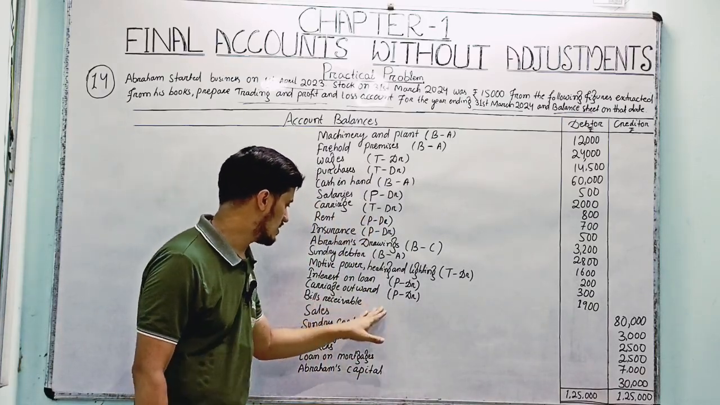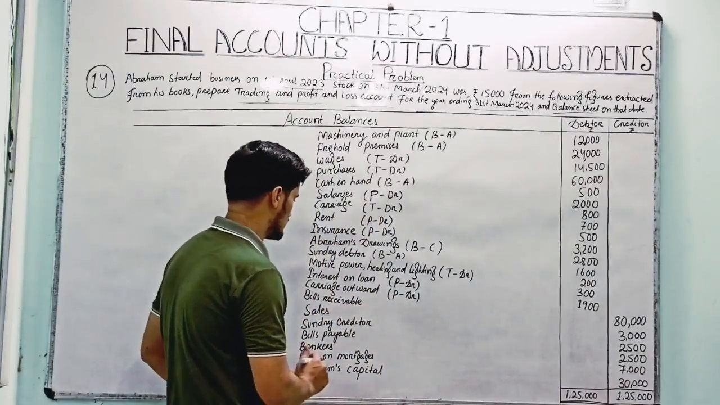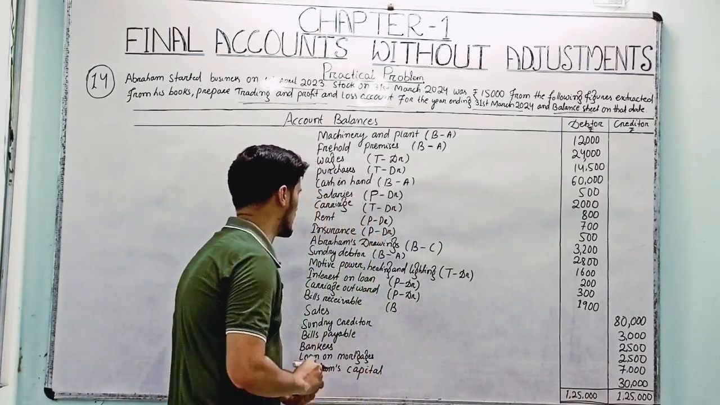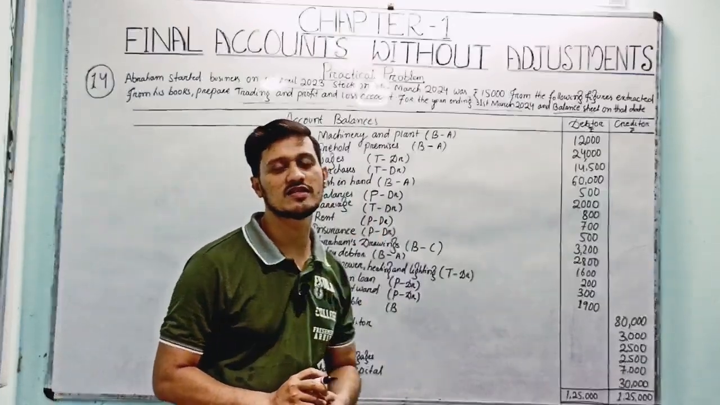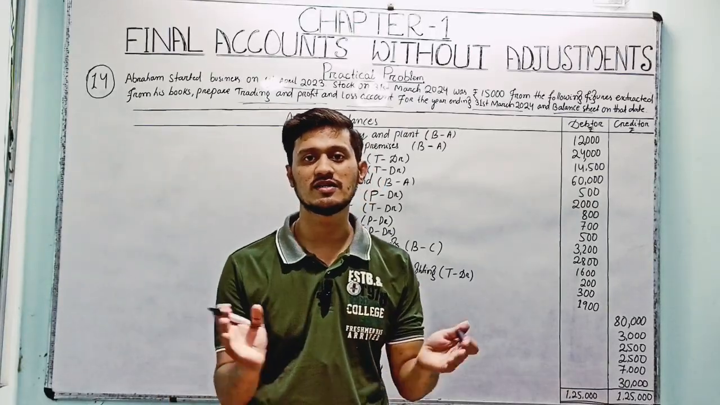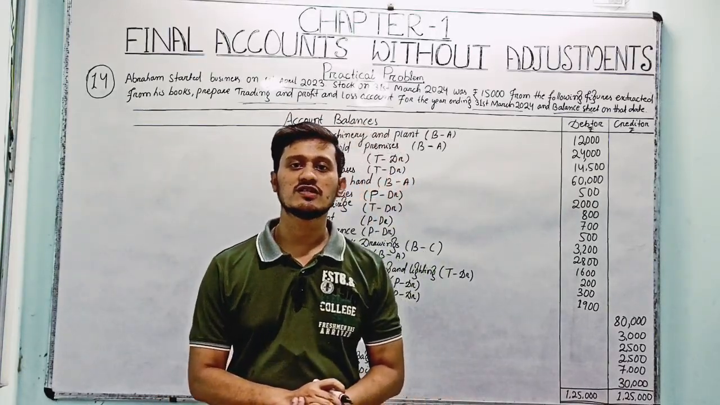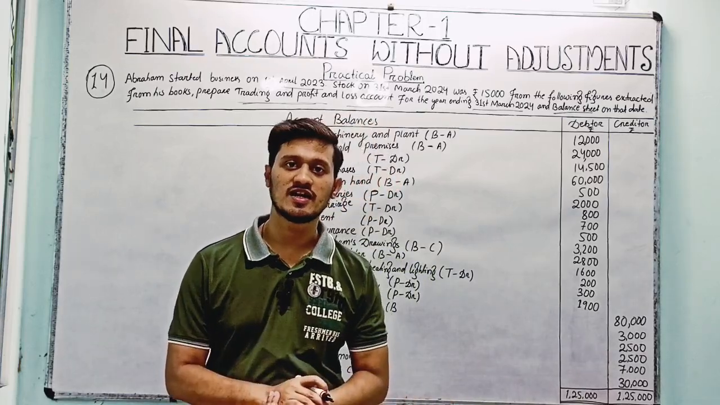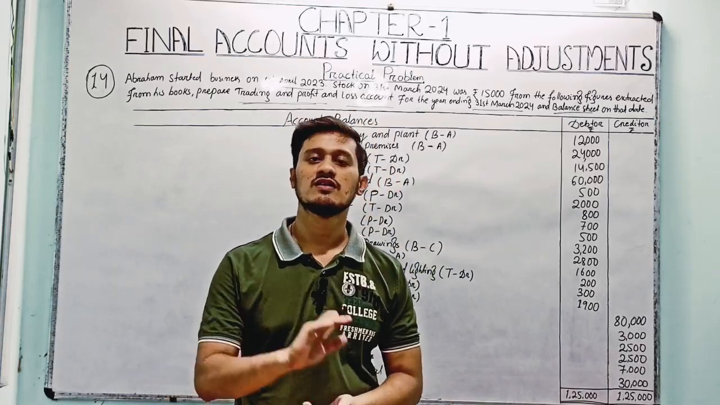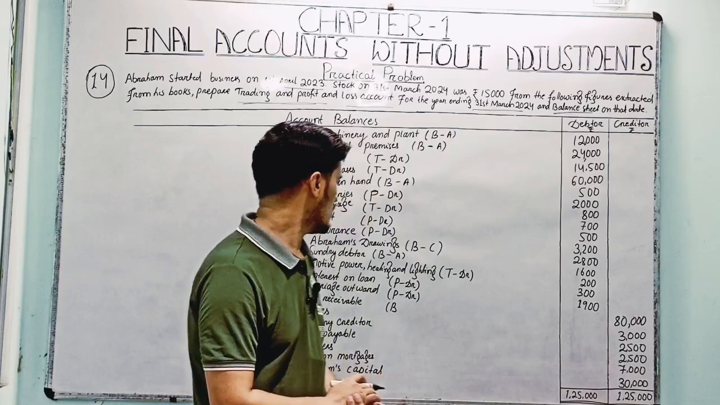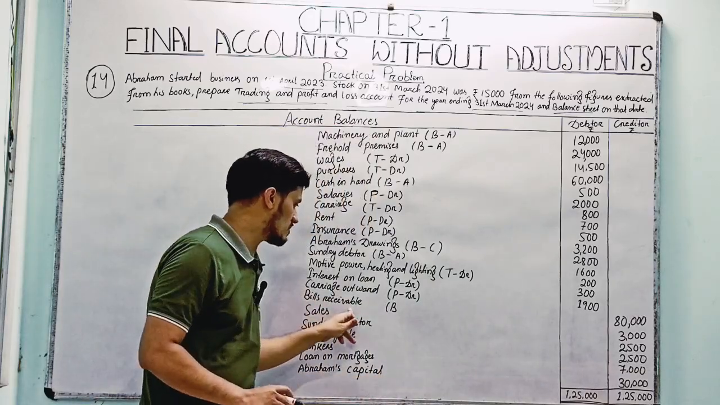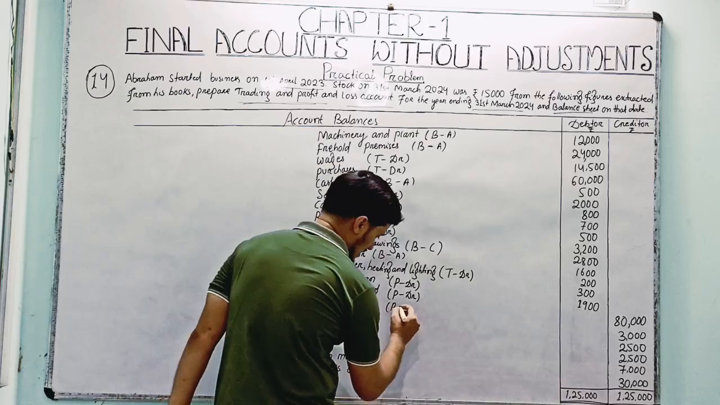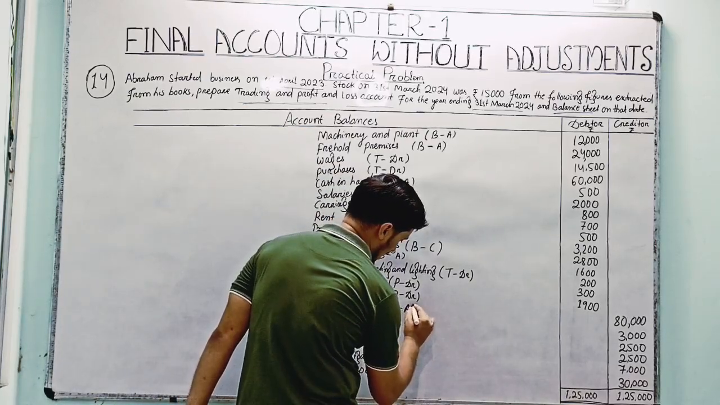Bills receivable. Bills receivable, it's an asset. Bills receivable is a kind of agreement in which the debtor agrees that he will purchase on credit and in future he will pay the whole amount, right? So bills receivable is an asset for the business and it will enter the balance sheet on which side? Asset side.